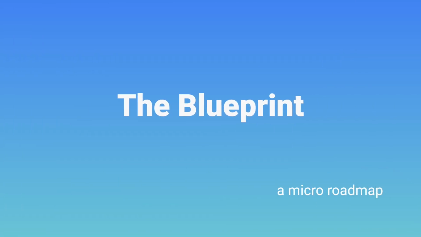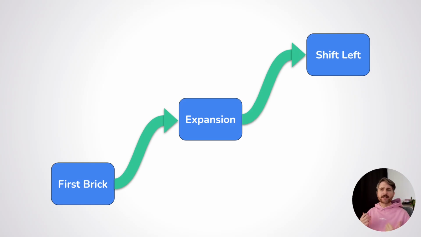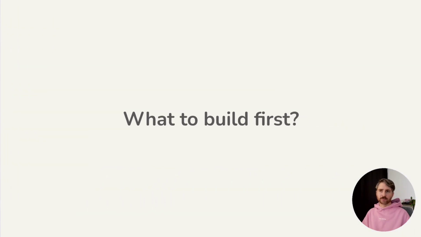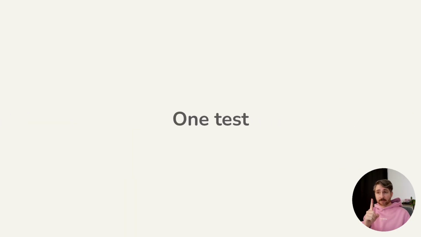And now, the best for the end, we will see a blueprint you can implement for your own needs. The blueprint is divided in three phases: the initial work, its expansion, and a phase dedicated to shifting left. The first phase can be reduced to a question: what to build first? And the answer is simply, you should write a single test. It sounds silly, but there are many things that you will have to figure out. And if you don't want your test infrastructure to crumble over time, you need to take it slow.